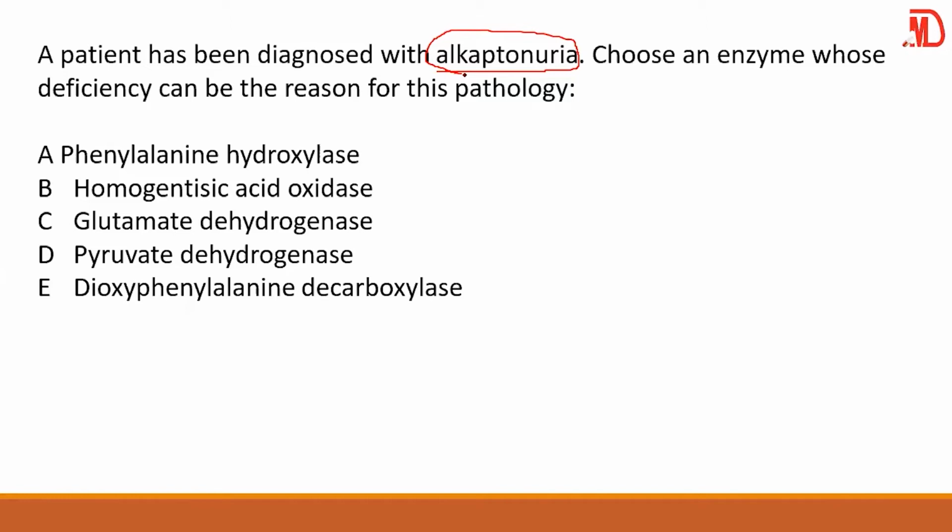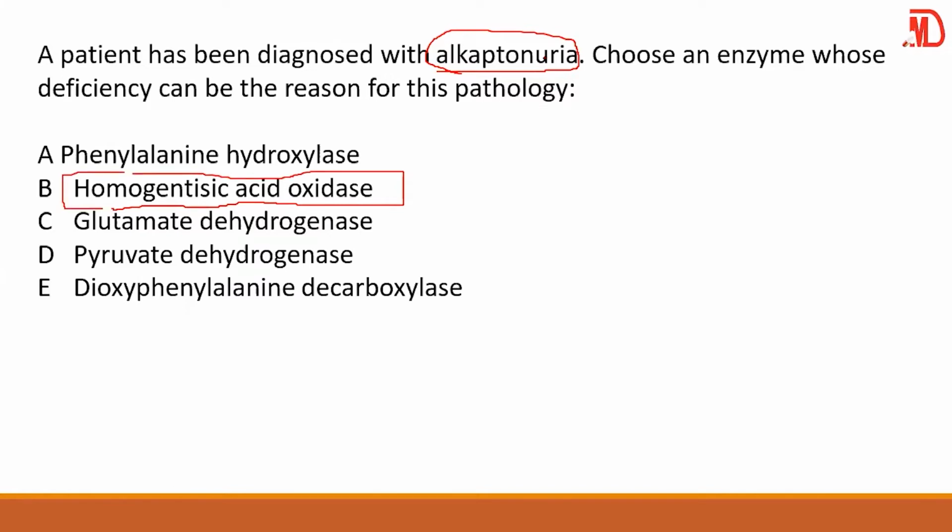This is a disorder in which the body cannot process the amino acids phenylalanine and tyrosine. We've talked about this. It cannot metabolize phenylalanine and tyrosine. Like I said, alkaptonuria simply means homogentisuria. So its deficiency will be the cause of alkaptonuria.